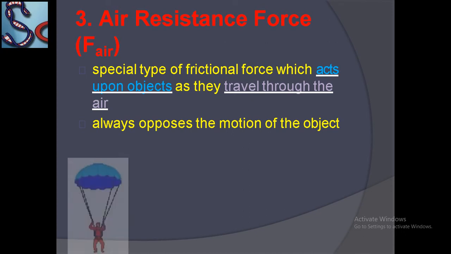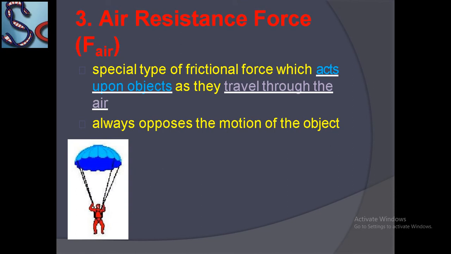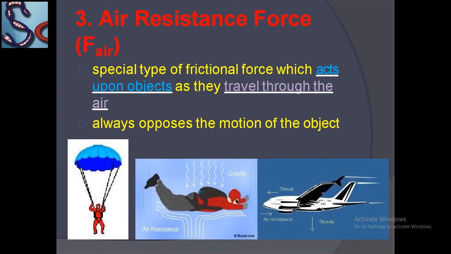Like this, because of air resistance, parachutists move slowly downwards. Airplanes fly, and rockets move with upward thrust.